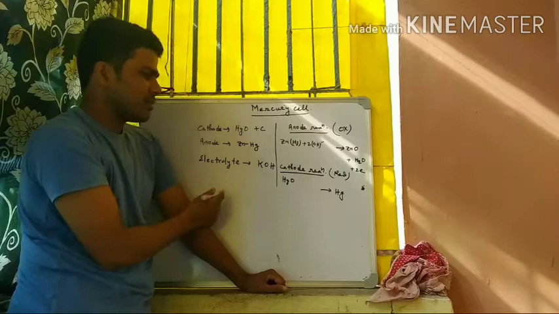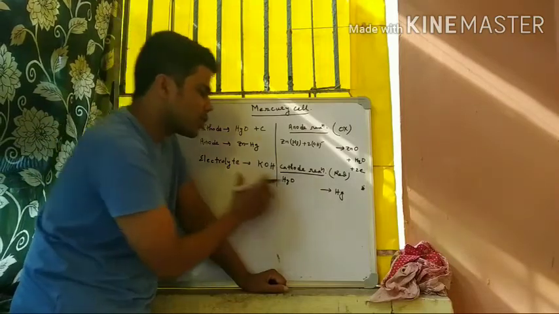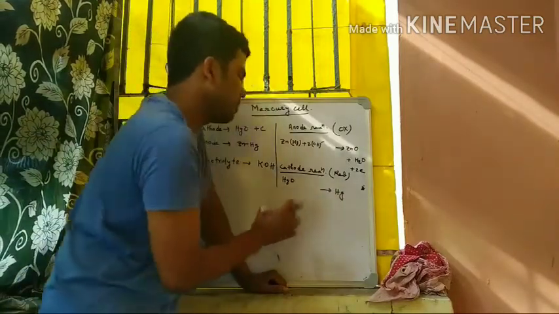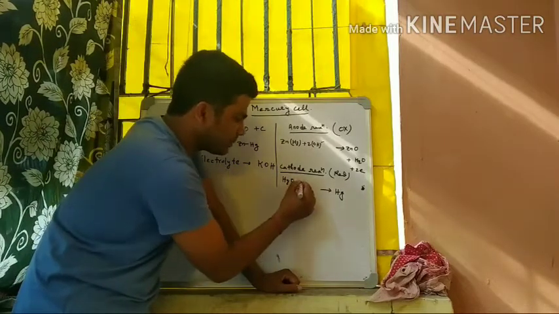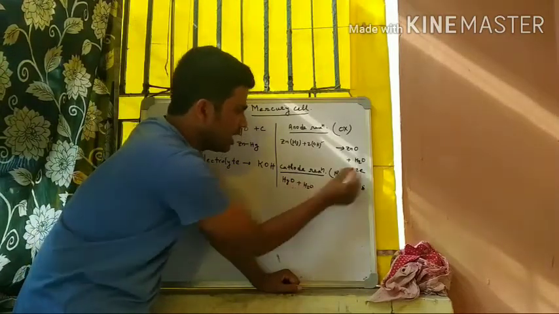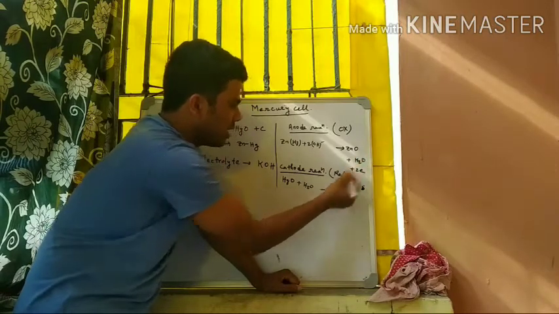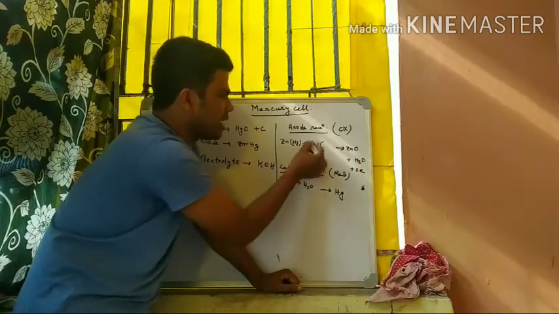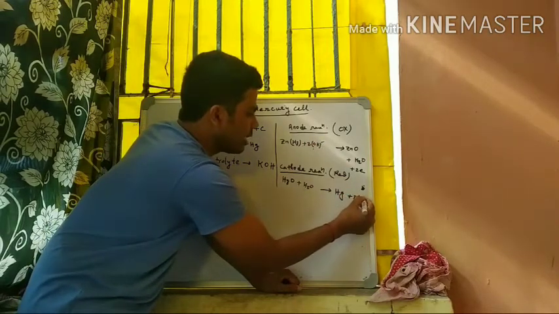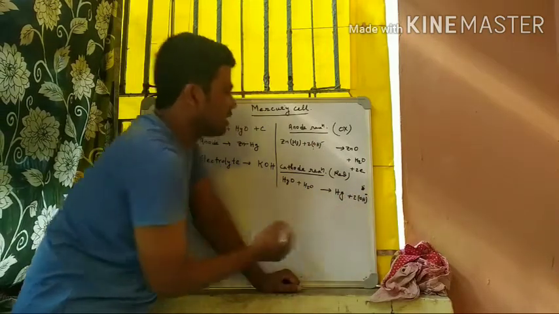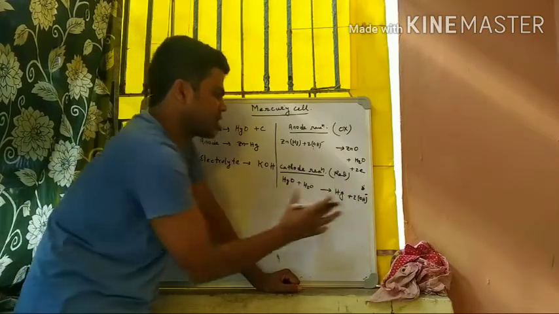As it occurs in a basic medium, we have to balance this reaction in basic medium. By applying these rules, we can write H2O on the reactant side, and 2 OH minus ions on the product side.